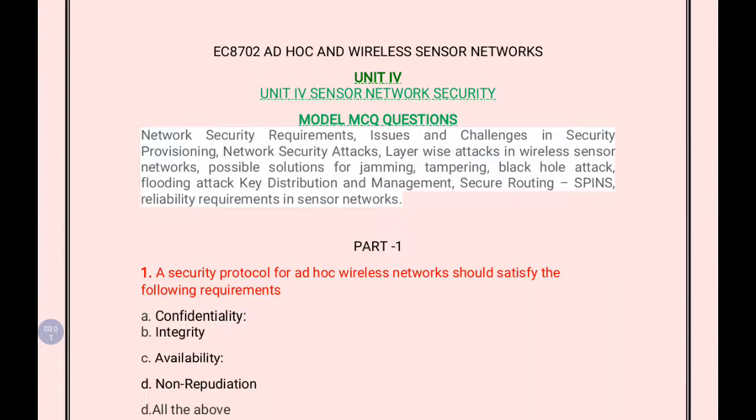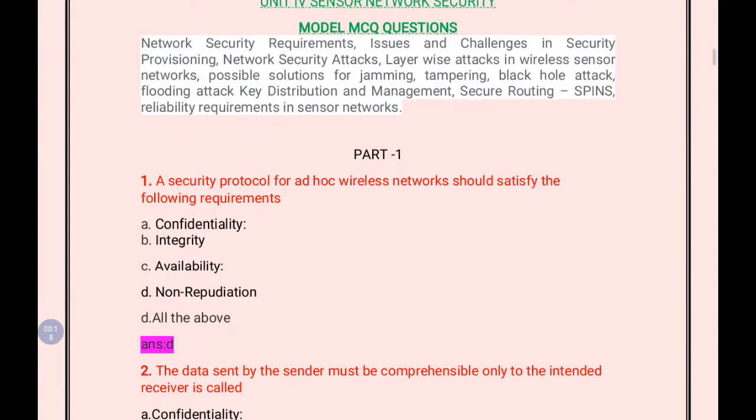Welcome students. Now in this video we'll discuss Unit 4's Model MCQ questions in ad hoc and wireless sensor networks. So the Unit 4 is about sensor network security. So in sensor network security we'll discuss some model questions.